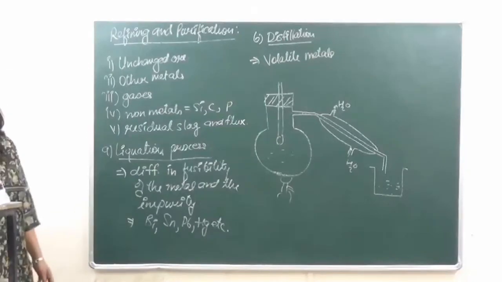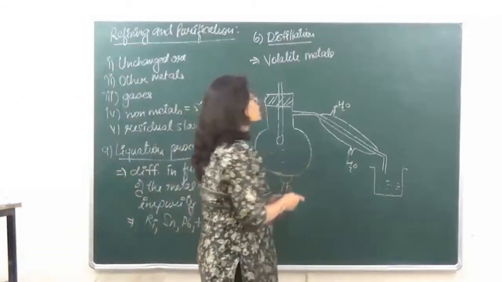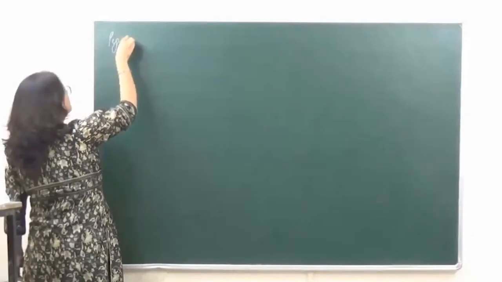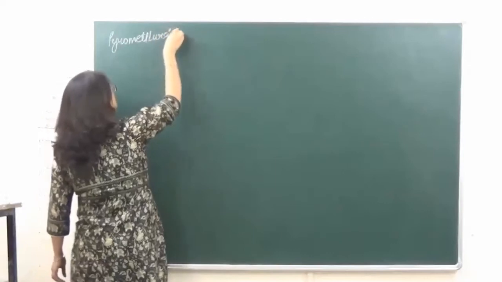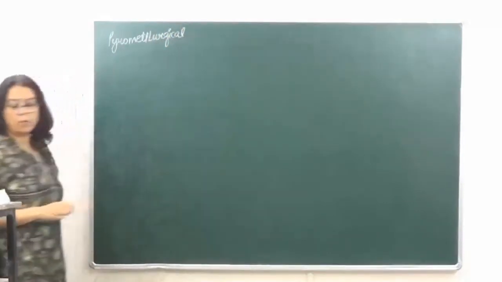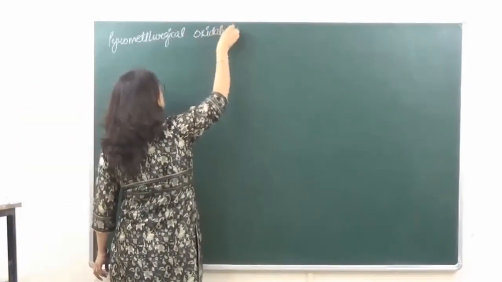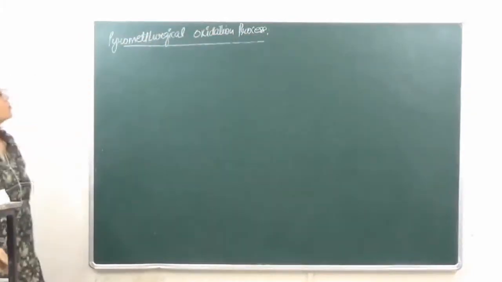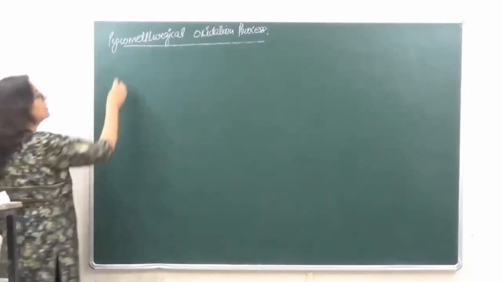Then the third process which we have is the pyrometallurgical oxidation process. Now, when we are looking at the pyrometallurgical oxidation process, it is used when impurities have great affinity for oxygen.